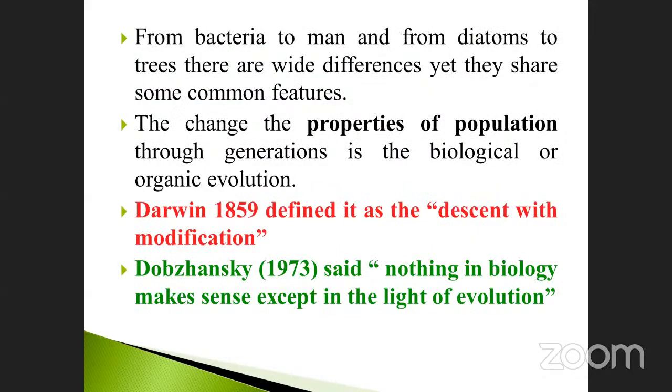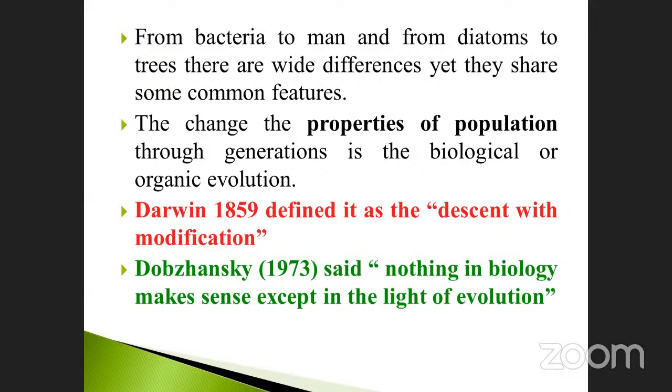From bacteria to man and from diatom to the trees, these are all wide differences, yet they share some common features. This is very, very important. I told you, a single organism is a bacteria. How will it grow into a man? Physiological changes occur through mutation, and an evolution process also occurs. Only then does the bacteria, a single-cell prokaryote, convert into multicellular man.